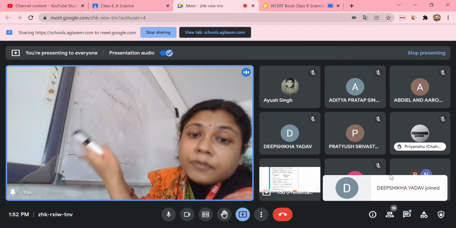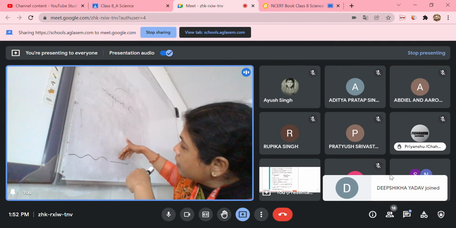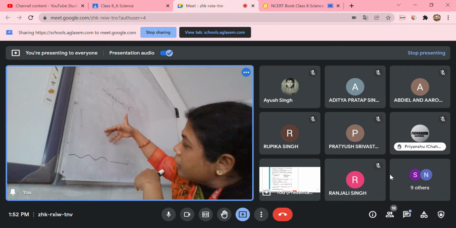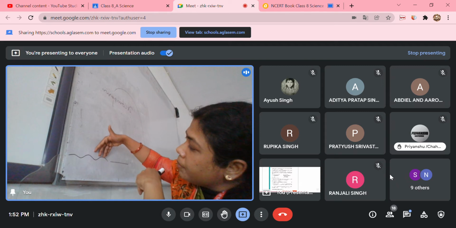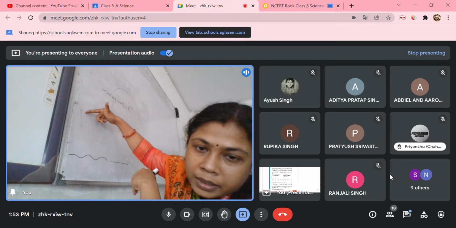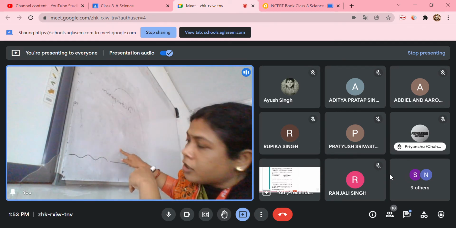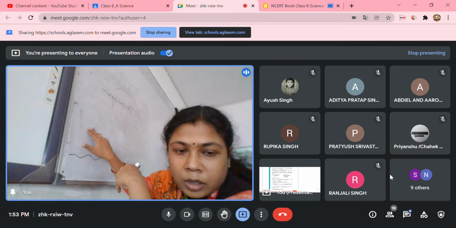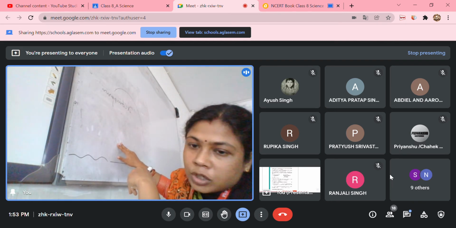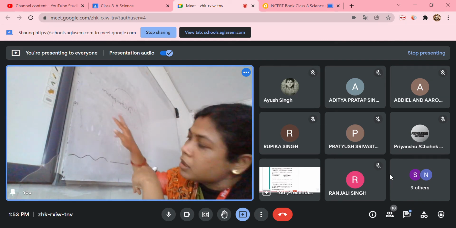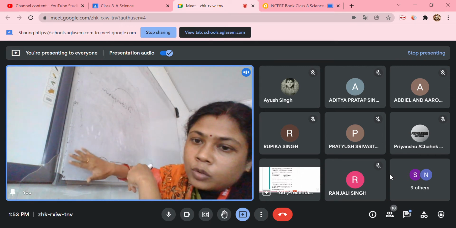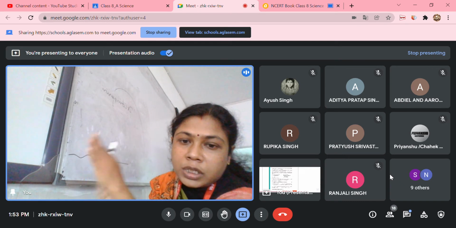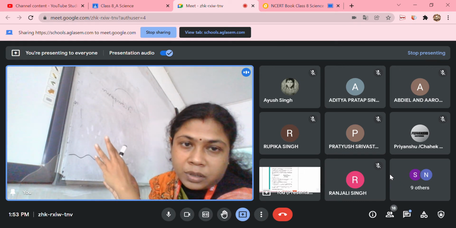The rays that are falling parallelly are going out parallelly in case of regular reflection. But in case of diffuse reflection, parallel rays are coming, but the reflected rays are not going parallelly. In regular reflection, the normals are parallel to each other. In diffuse reflection, the normals are not parallel to each other. In regular reflection, we are able to see an object clearly. In diffuse reflection, we are able to see all the area. It will illuminate it, but we are not able to see the object. Am I clear? So many differences.